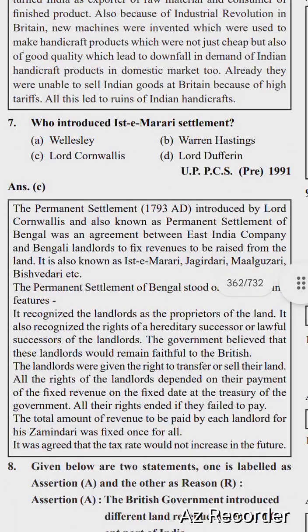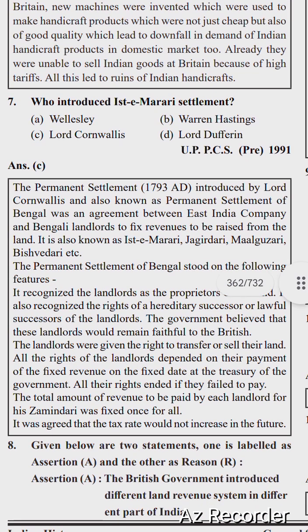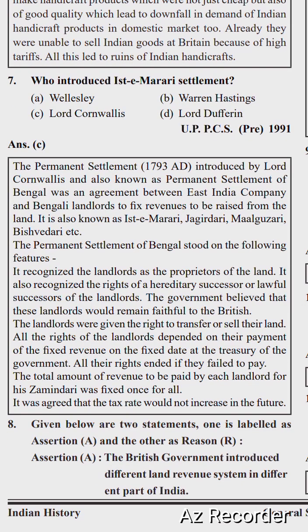Next question is, who introduced the Ryotwari settlement? Options are Wellesley, Warren Hastings, Lord Cornwallis, Lord Dufferin. Right option is option number C, Lord Cornwallis. The Permanent Settlement of 1793 was introduced by Lord Cornwallis and is also known as the Permanent Settlement of Bengal. It was an agreement between the English East India Company and Bengali landlords to fix the revenues to be raised from the land. It is also known as Zamindari, Jagirdari, Malguzari and Biswedari, etc.